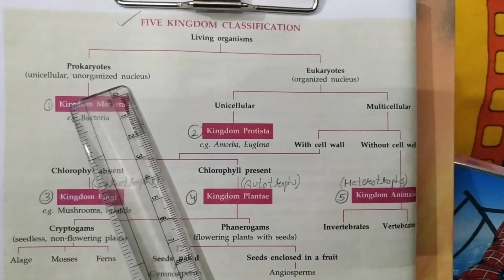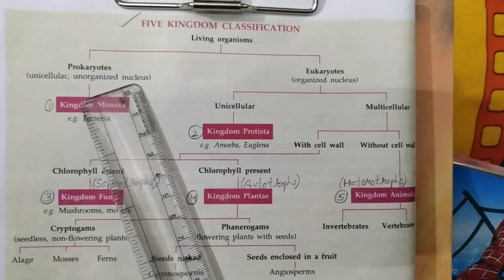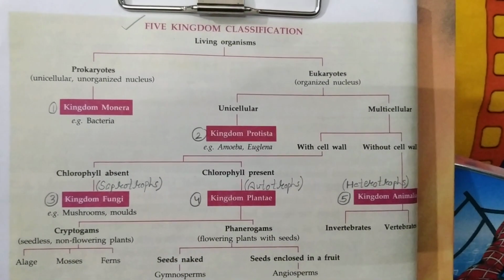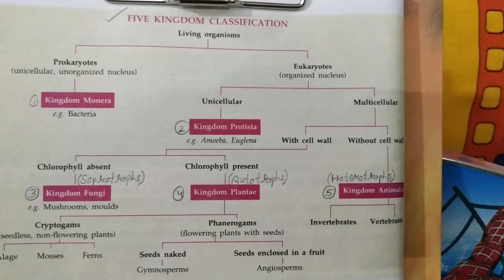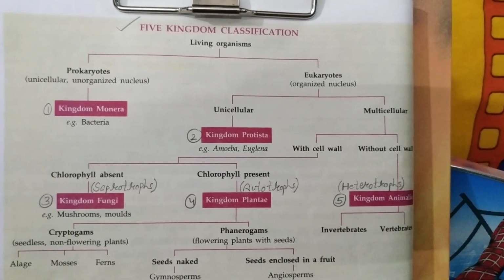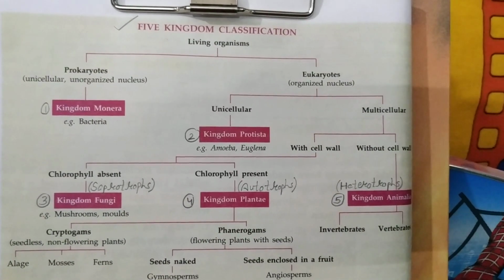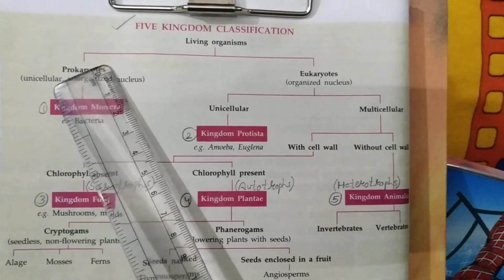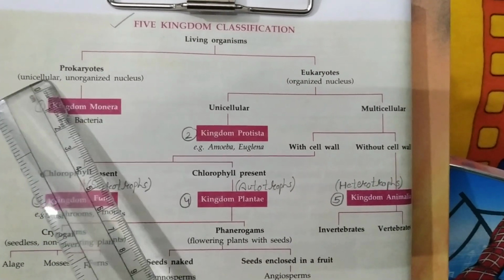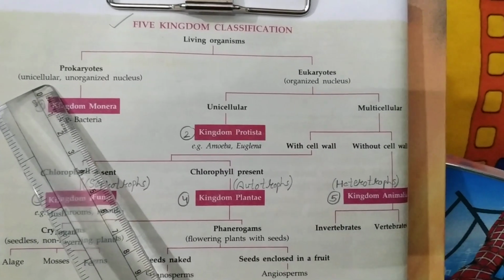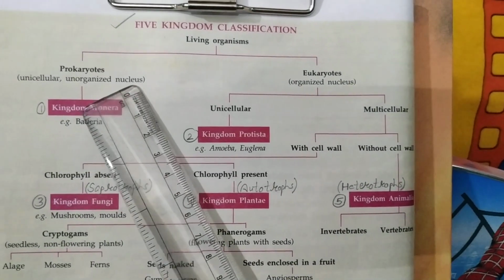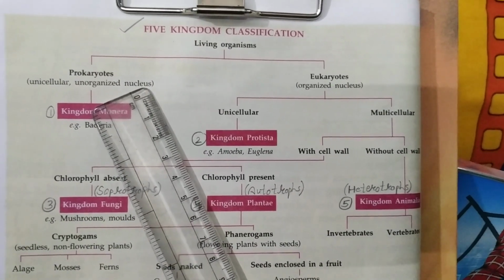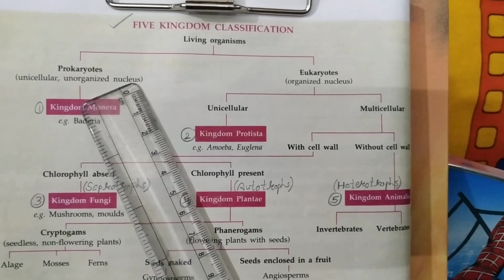Proper organized nucleus means the nucleus is not surrounded by any nuclear membrane. The genetic material is placed in the center without a proper membrane, and we call that nucleoid, not a nucleus. So prokaryotes means unicellular organisms which have a single cell and an unorganized nucleus, the nucleus without a proper nuclear membrane, known as nucleoid.